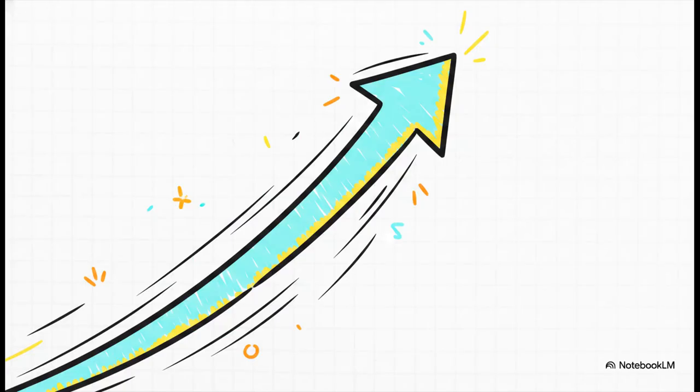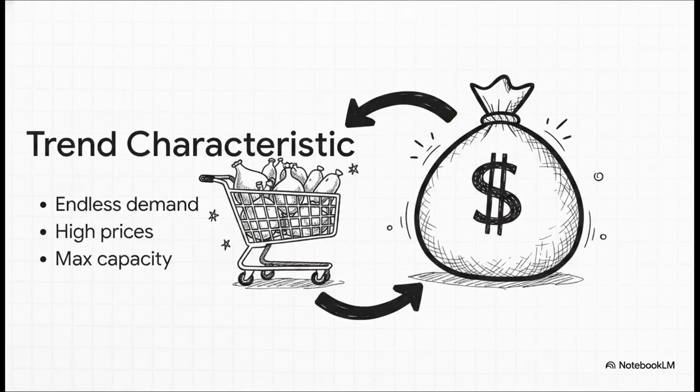Then, Phase 2 kicks in. The trend accelerates fast, creating a sustained, rapid upward trajectory in production. Because demand feels absolutely endless, buyers tolerate sky-high prices. This crazy momentum just acts as a catalyst for more.